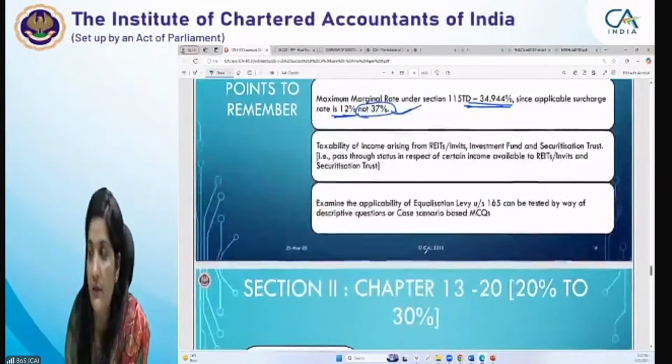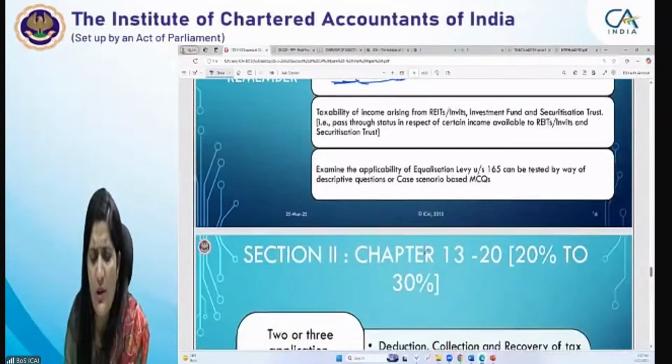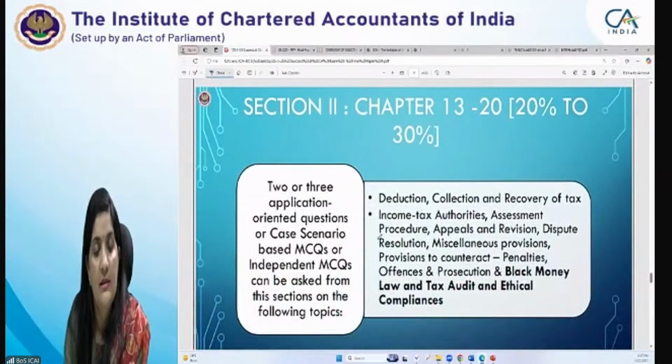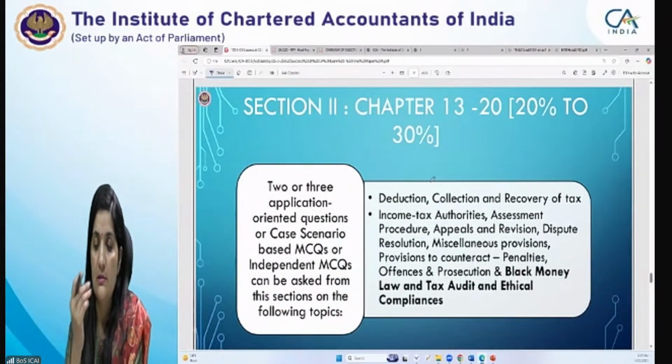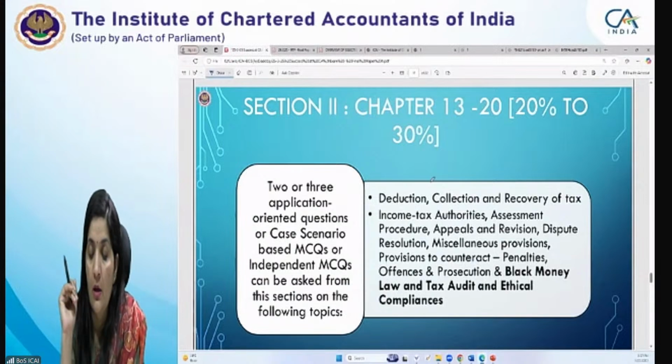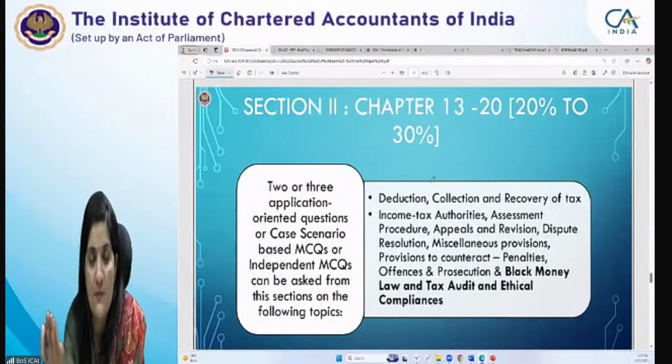Then for equalization levy you can practice. Equalization levy has a lot of questions given. In Section 2, again, what type of questions would be there in case of TDS, deductions from gross total income, recovery of tax? Case scenario based MCQs can be asked.